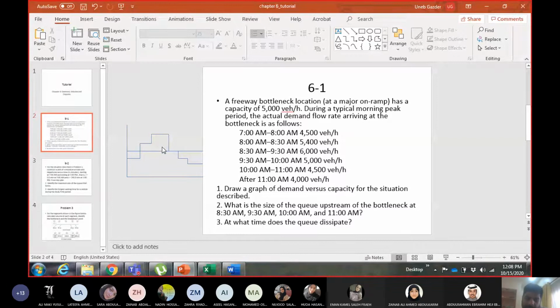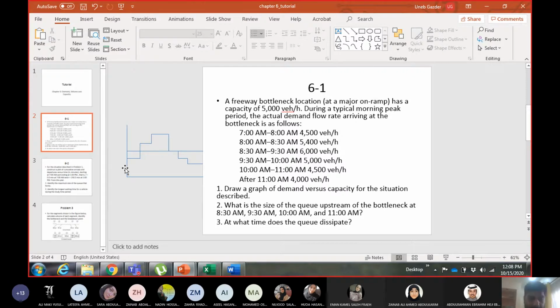So you cannot have 400 and then 1000 and then 0 or 1000 again. No, the queue will go up and up and up, and then it will start to reduce, it will start to go down and down and down. Okay, so there is a certain method to it. I showed you in the class as well, and this is what I will recommend here again.